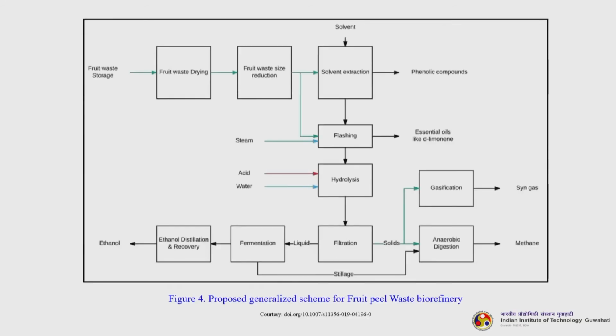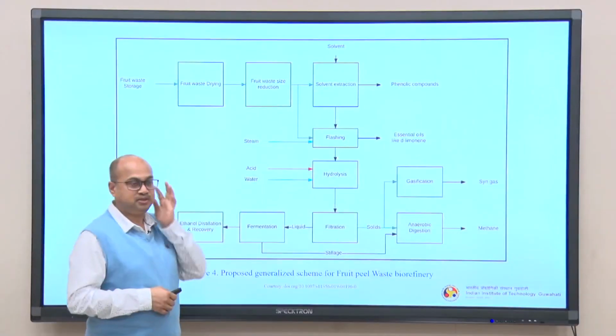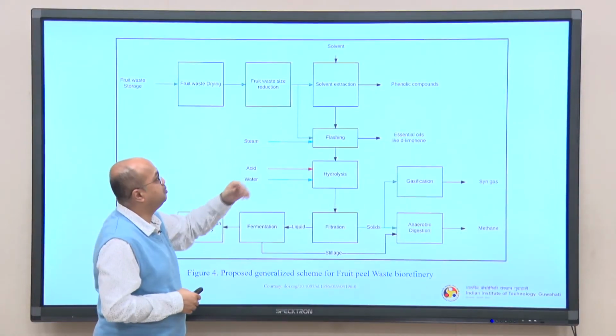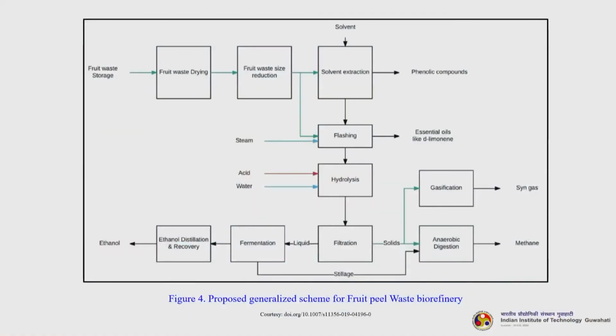Now, this is the proposed generalized scheme for the fruit peel waste biorefinery. Now, you can see that the fruit waste storage goes to drying, then size reduction, mechanical operation basically. Okay. Then you go for solvent extraction where you take out the phenolic compounds, then whatever is left out goes to flushing. So, again you get essential oils as a byproduct from that side. Okay. You use steam here, then it goes for the hydrolysis part. Okay. Here you use acid and water and then you filter it. Once you filter, there is a liquid part, there is a solid part.